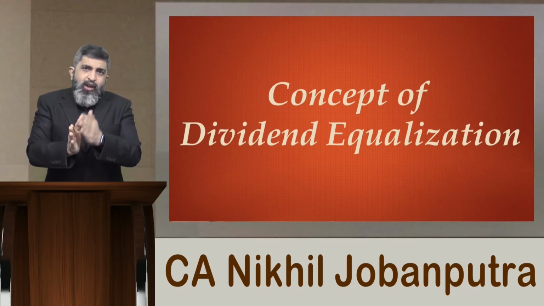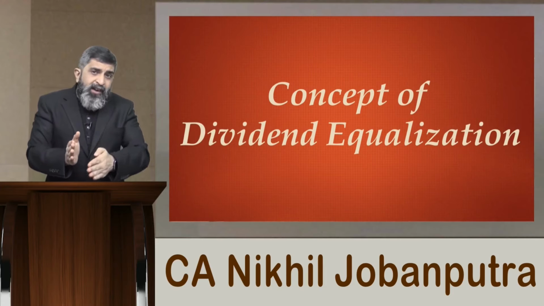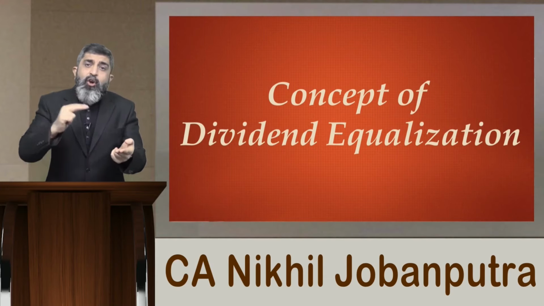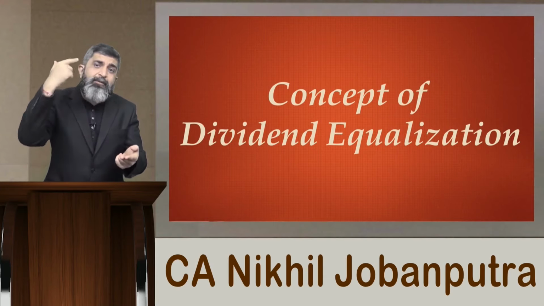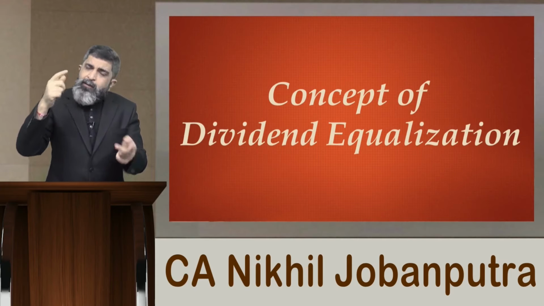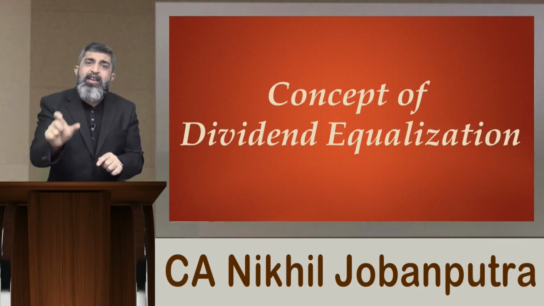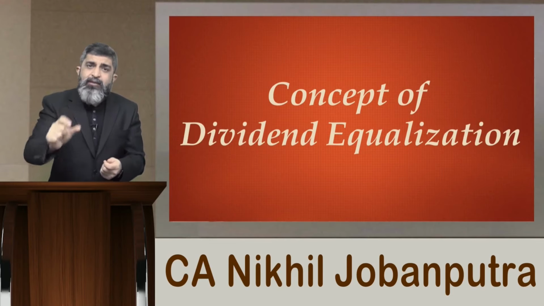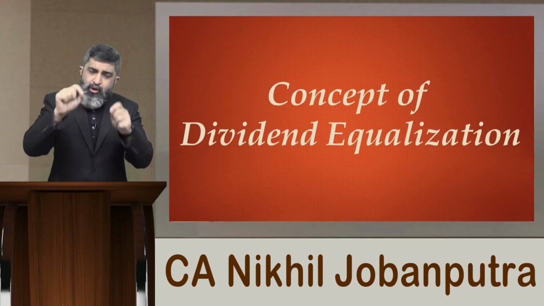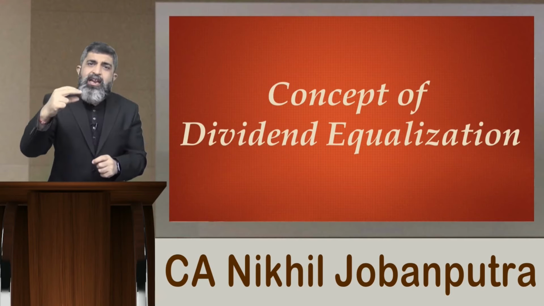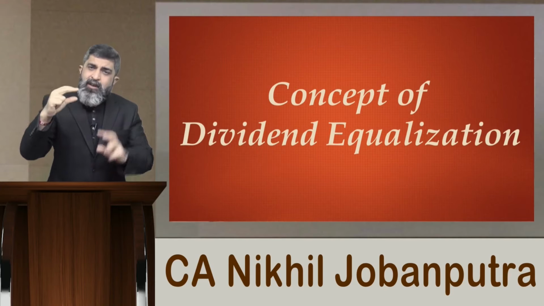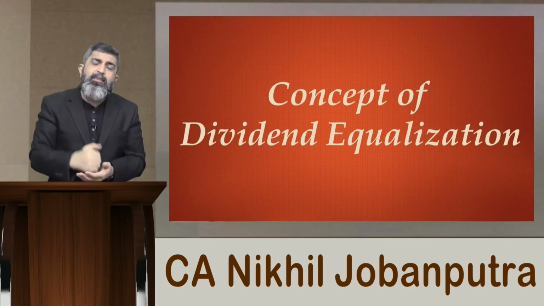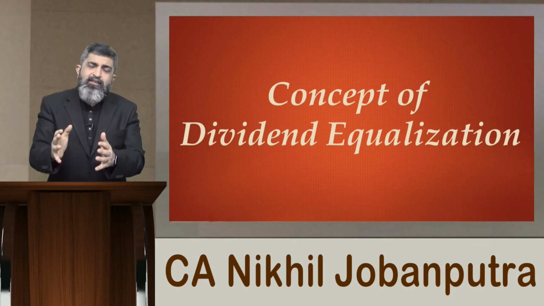But suppose on 30th April the mutual fund is issuing additional units, what will happen? Those additional units cannot be issued at the opening NAV of 1st April. Either they have to be issued at the NAV of 30th April, and if for any reason that NAV was not determinable or not available, you have to take the opening NAV, that is the NAV of 1st April, and make an adjustment for the income, for the profit that was earned during the month of April, and that is what we call dividend